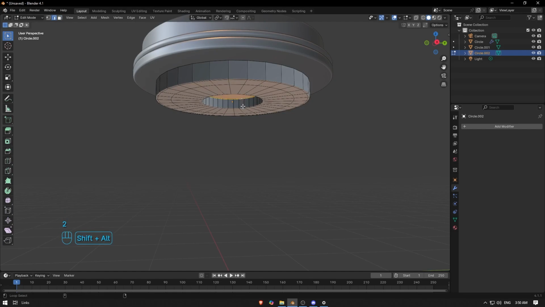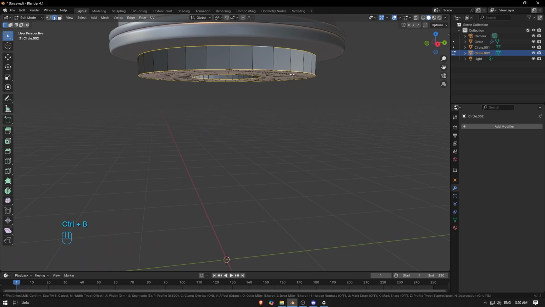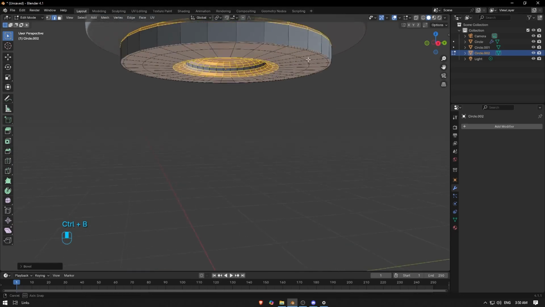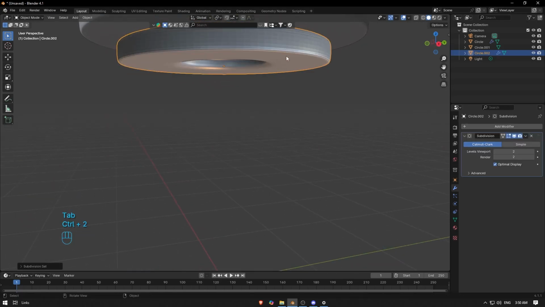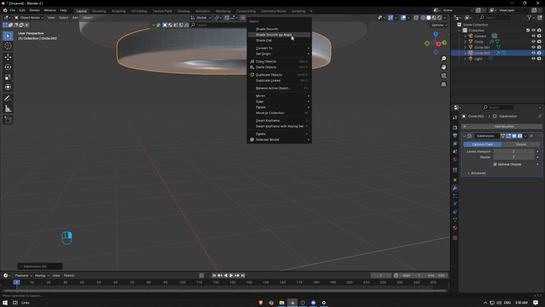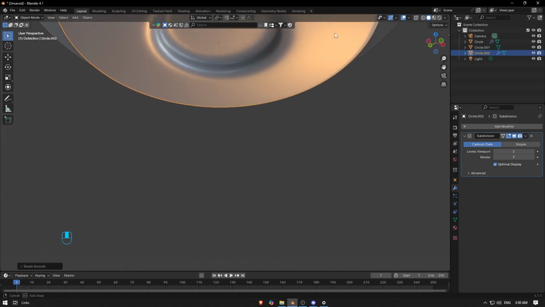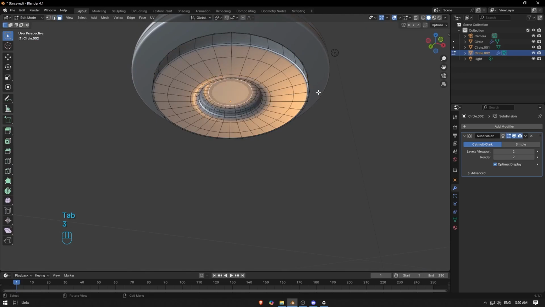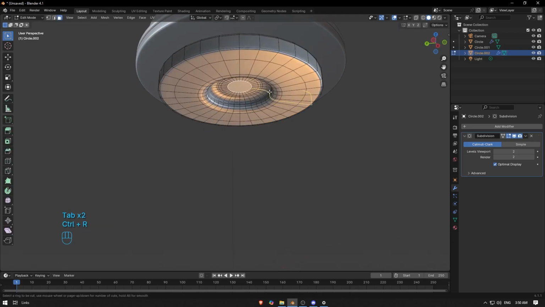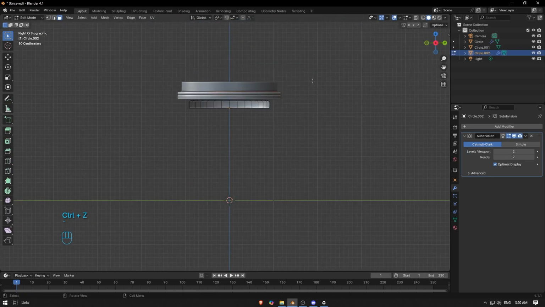I'm gonna select this edge here, and this one, and this one. Ctrl B. I think I don't need this one here. Ctrl B to add something clear like this. Then Ctrl+2 to add subsurface and shade smooth. And as you know, we need to fix this face here. So I'm gonna make it like this. And above this we can add a loop cut if you want, but this one is pretty cool.